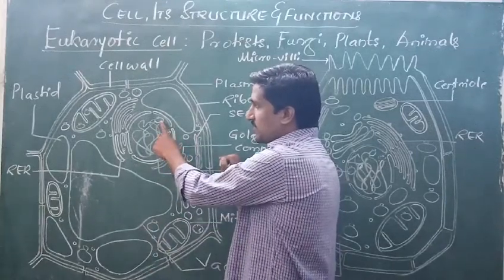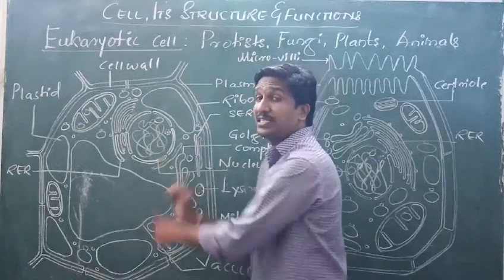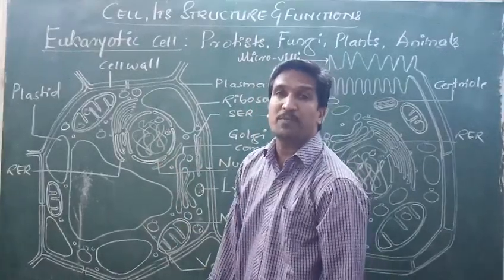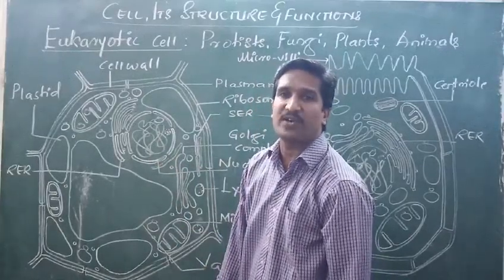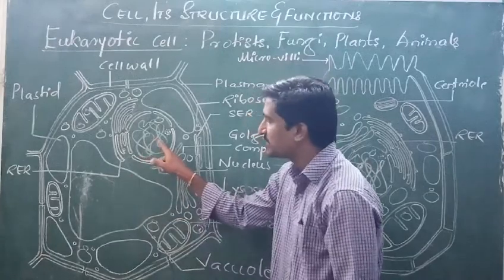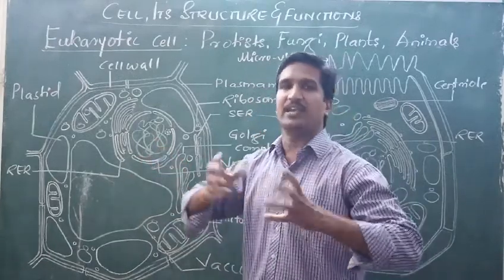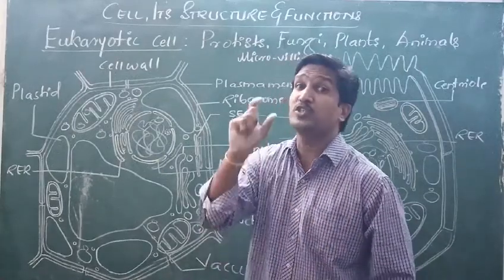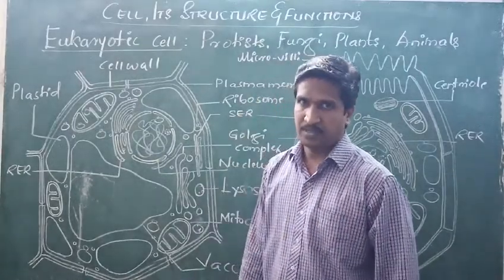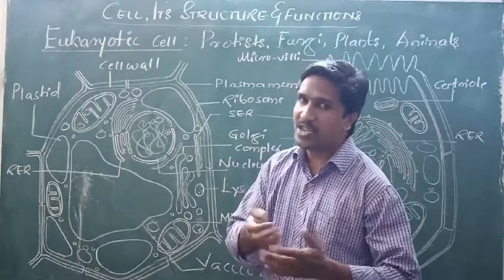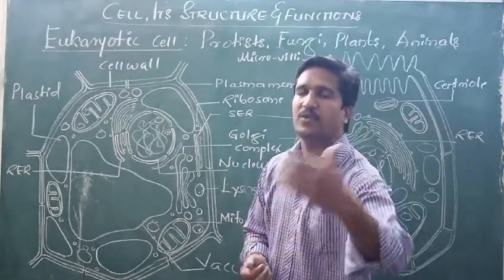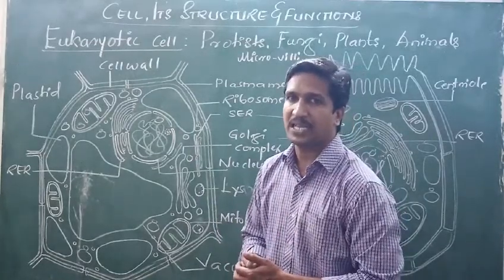Inside that there are ribosomes as well as chromosomes, which are made up of the chromatin network. The chromatin network is present inside the nucleus. This chromatin network is highly coiled and forms into chromosomes. That chromatin network is nothing but DNA. That you will learn in your forthcoming classes.